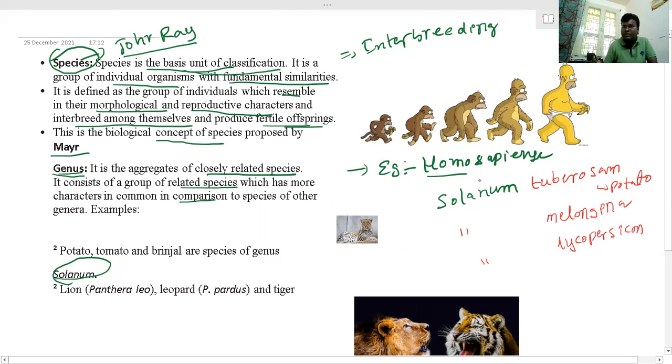That means potato, brinjal and tomato are similar species, and all of them can be grouped in the genus Solanum. The genus is the same, but the species are different. Potato is Solanum tuberosum, brinjal is Solanum melongena, and tomato is Solanum lycopersicum.